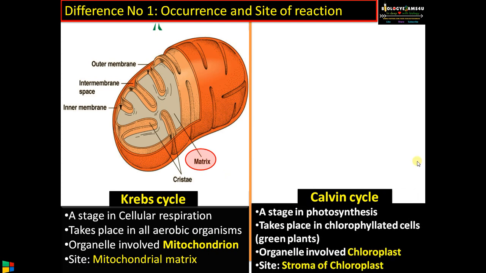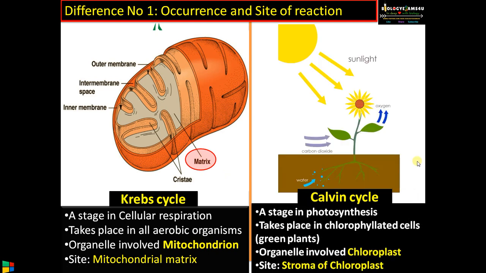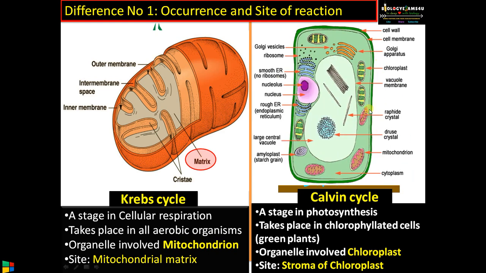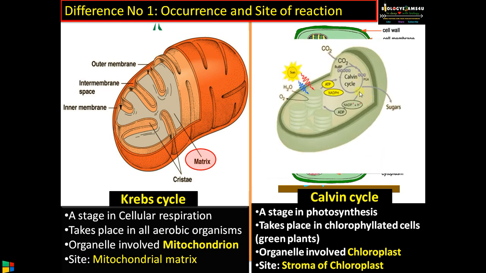Whereas Calvin cycle is a stage in photosynthesis. It takes place in chlorophyllated cells or green plants. The organelle involved in reaction is the chloroplast, and the exact site of reaction is the stroma of chloroplast.